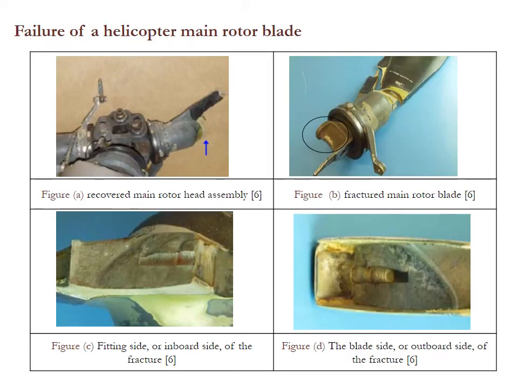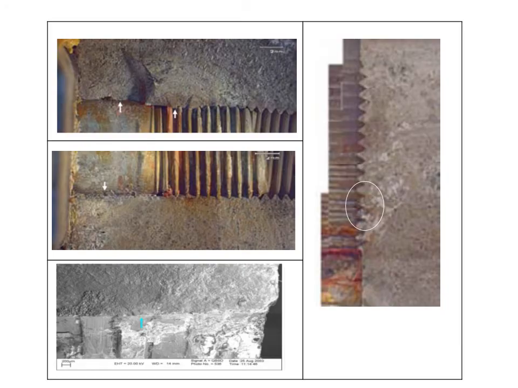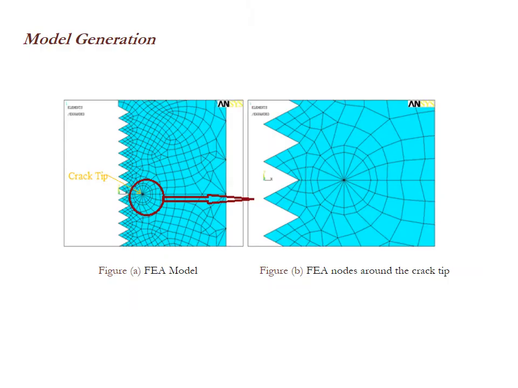So the failure of the helicopter rotor blade is given here. The failure takes place at the threaded portion of the bolt. You can see figures C and D. At the threaded portion of the blade, a fracture has taken place. The fracture is observed to be due to the corrosion of the material.